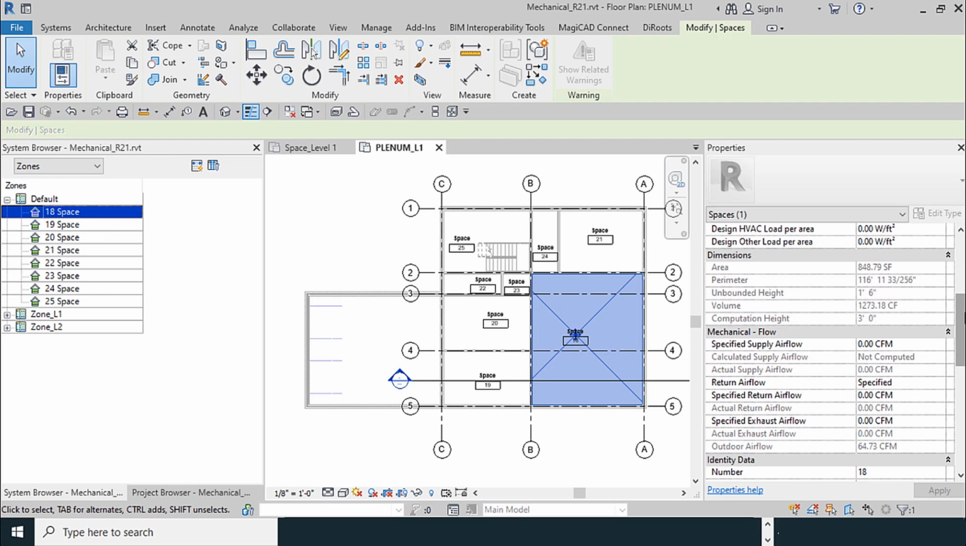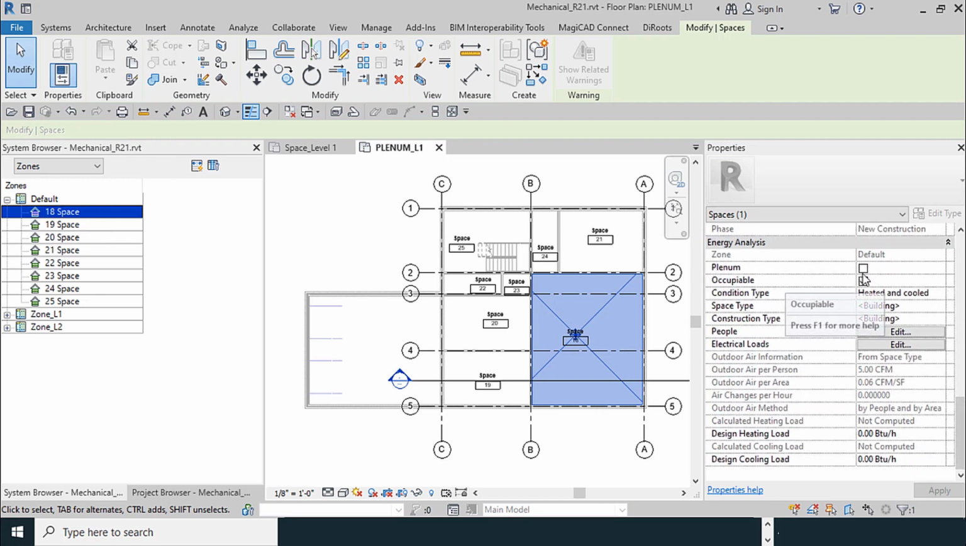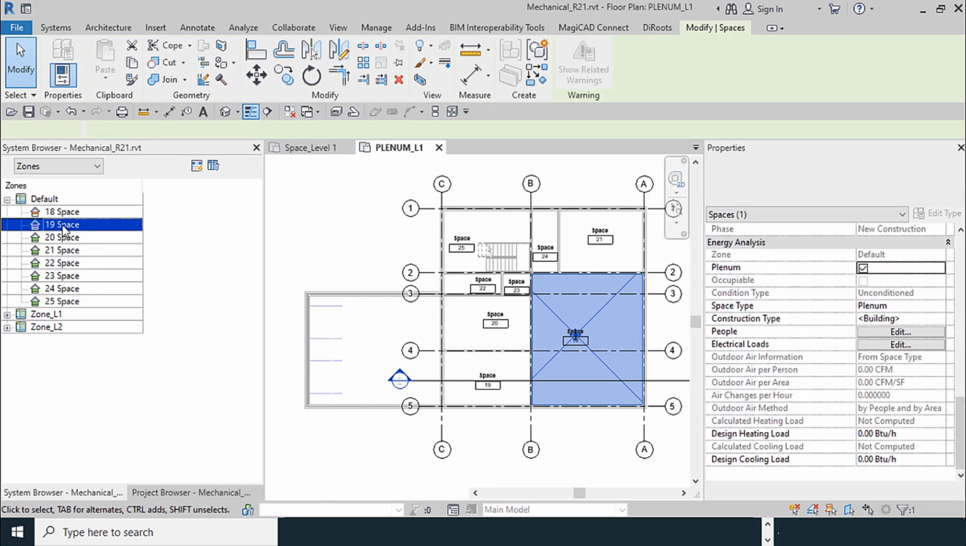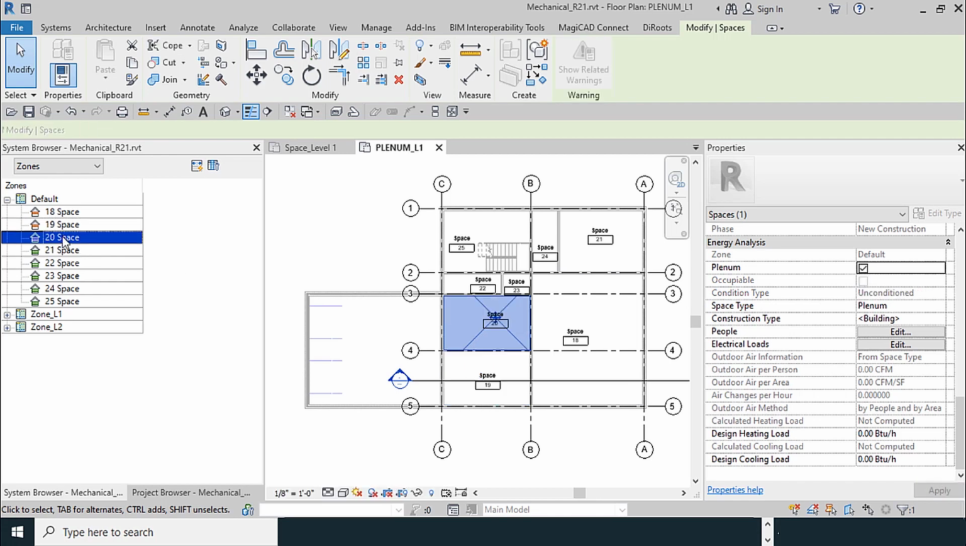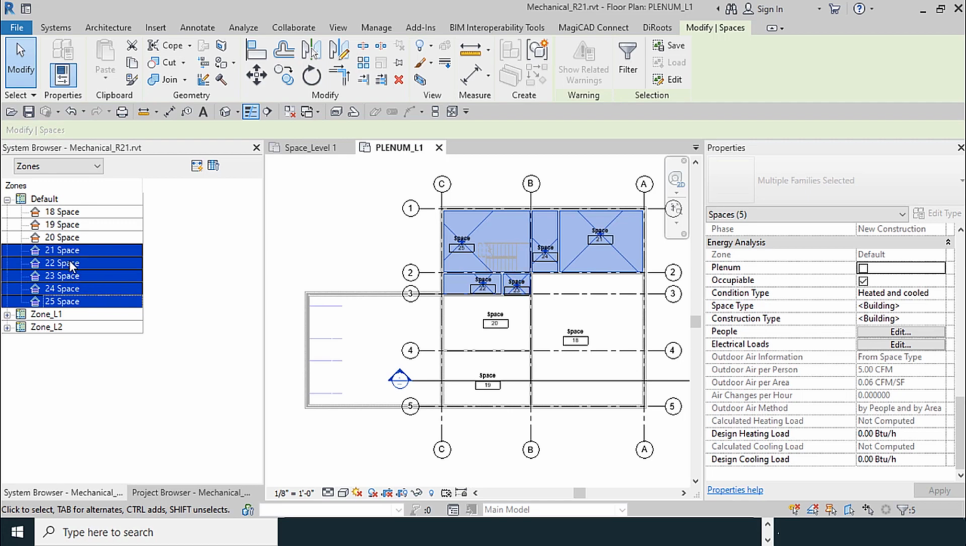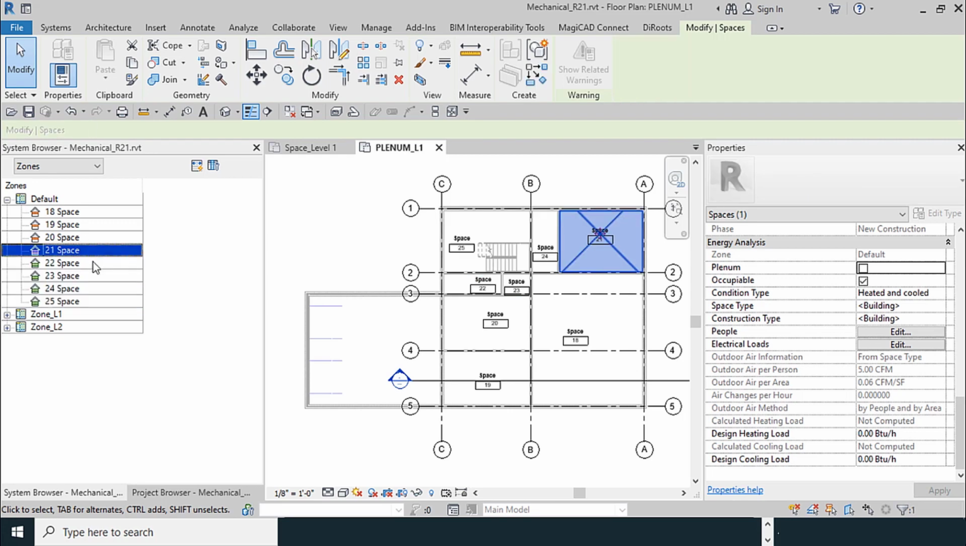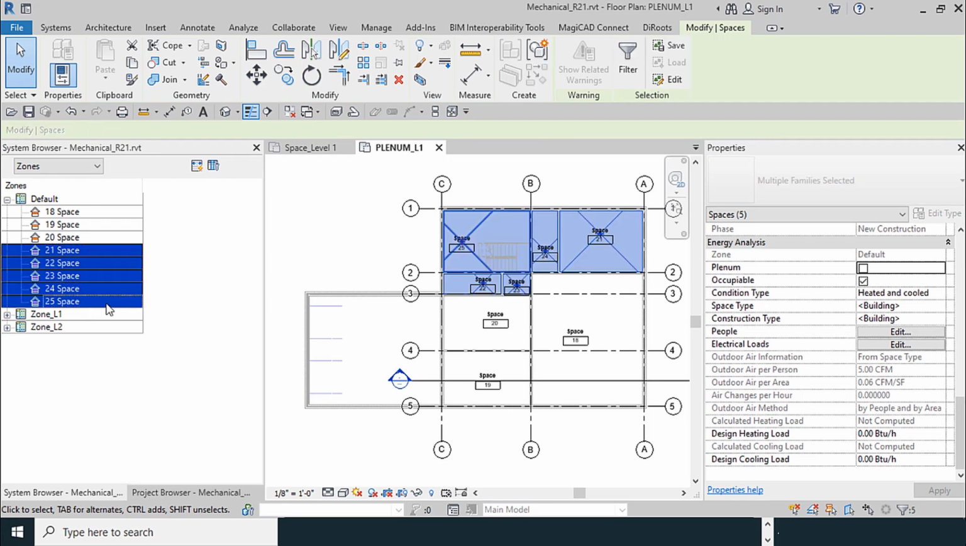I select space number 18. I check the Plenum checkbox for here and here. You can use the Shift button: hold Shift down and click the last one, and then you can check.